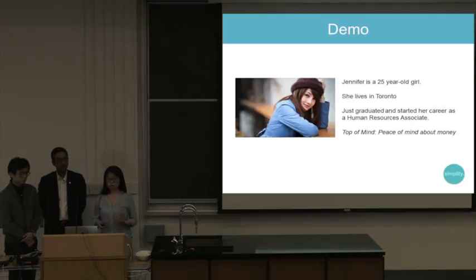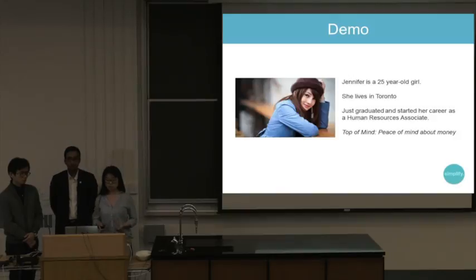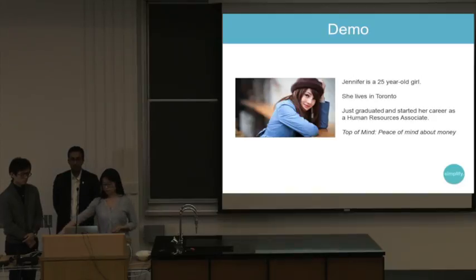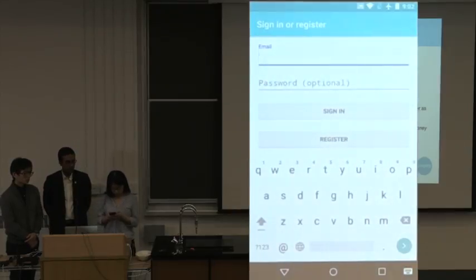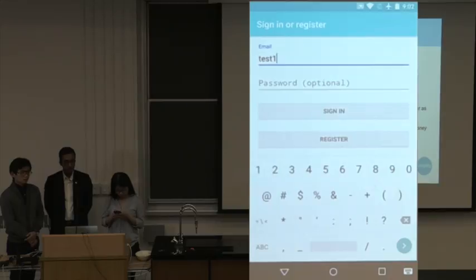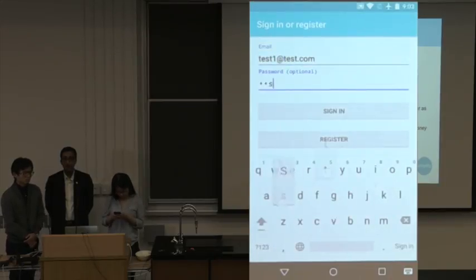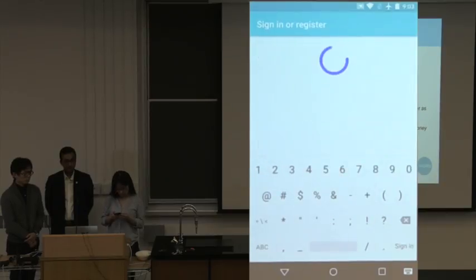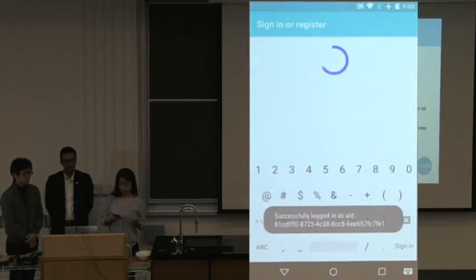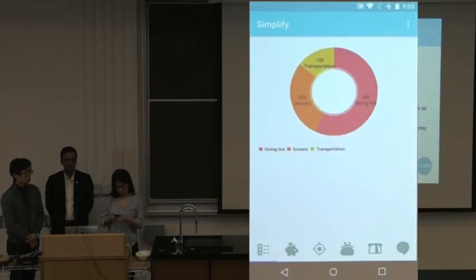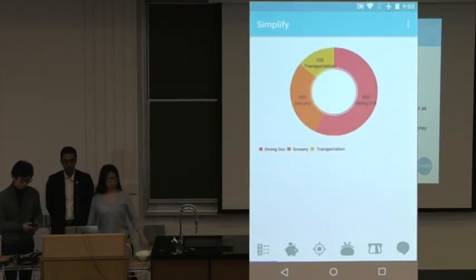Jennifer is one of our users, and she just finished her study and started her job. She wants to know more about the finance system, and the only thing she cares about is keeping everything simple. And now I'm going to log in as Jennifer here. Just simply type the email address of Jennifer and the password, and tap login. The new user can also register new accounts on the login page. Yeah, and next Jennifer will talk about this app.